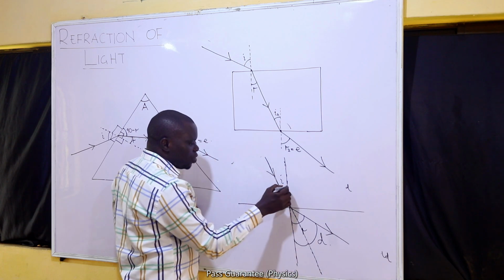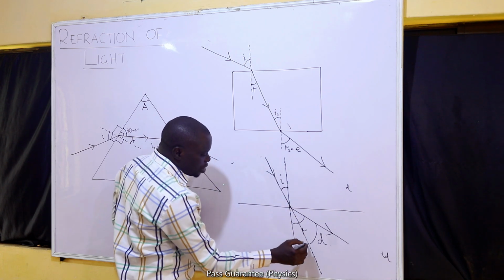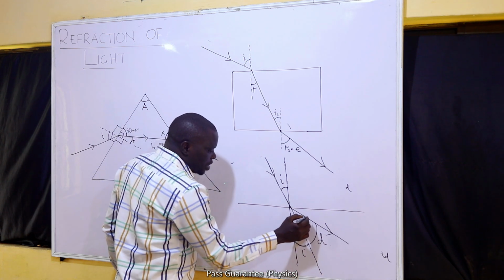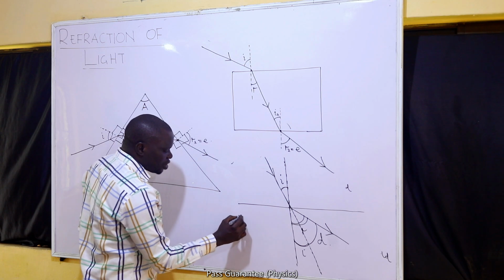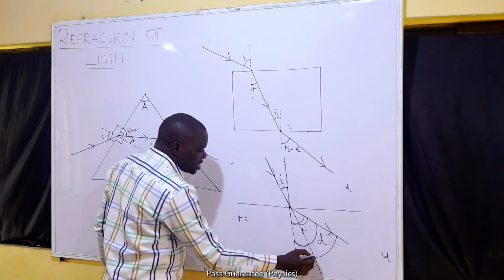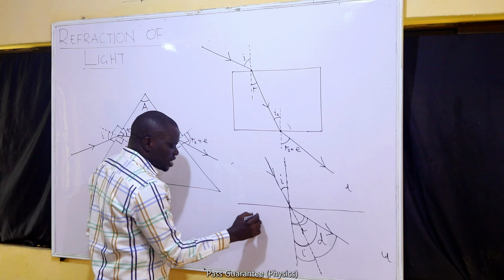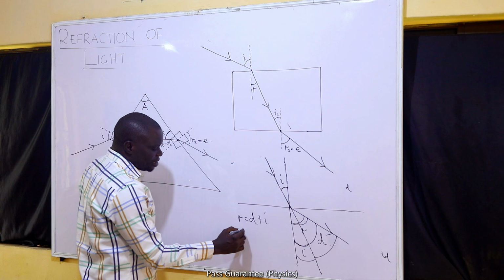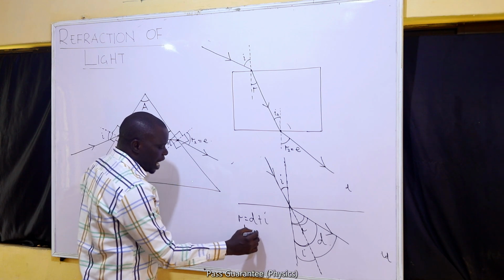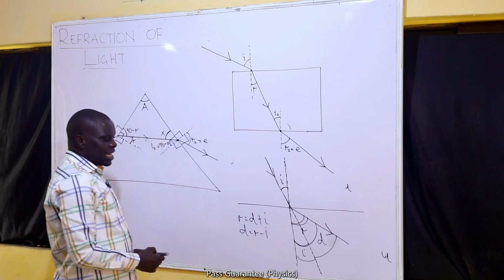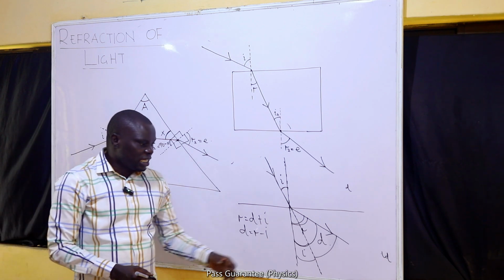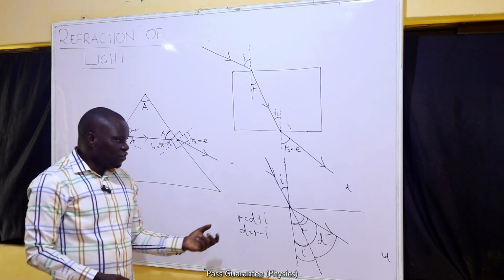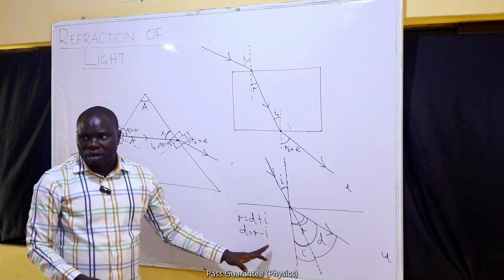It means that the angle here, I, must also be the angle here. So the whole of the angle from here to here can be represented as a refraction angle. It can also be represented as D plus I. If that is the case, I can say that my D is equal to R minus I. Remember that earlier on, when we tried to look at how to get the deviation for less dense to dense, we got I minus R. Now for dense to less dense, we are getting R minus I.